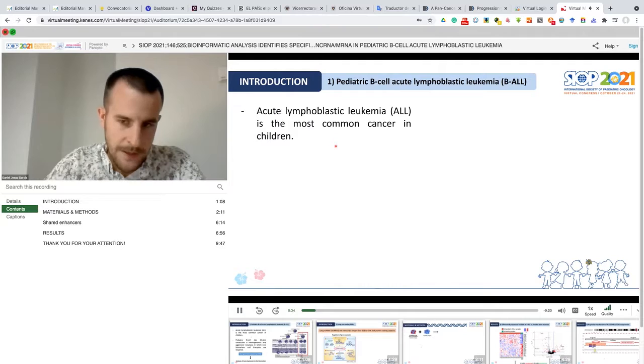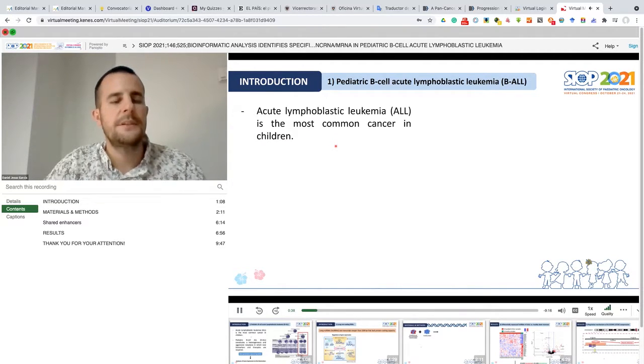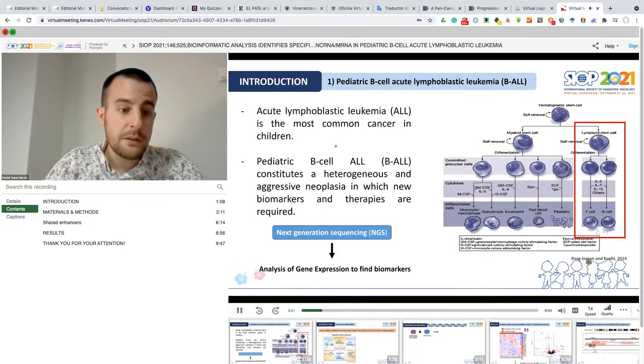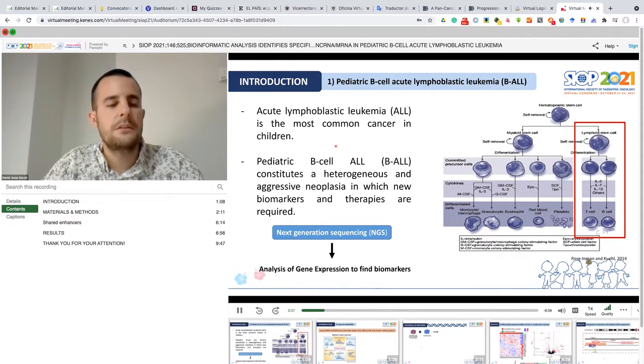As an introduction, today acute lymphoblastic leukemia is the most common cancer in children. The pediatric B-cell ALL specifically constitutes a heterogeneous and aggressive neoplasia in which new biomarkers and therapies are required. Nowadays, we can use next generation sequencing platforms and technologies to find biomarkers to improve the diagnosis or prognosis of the disease.